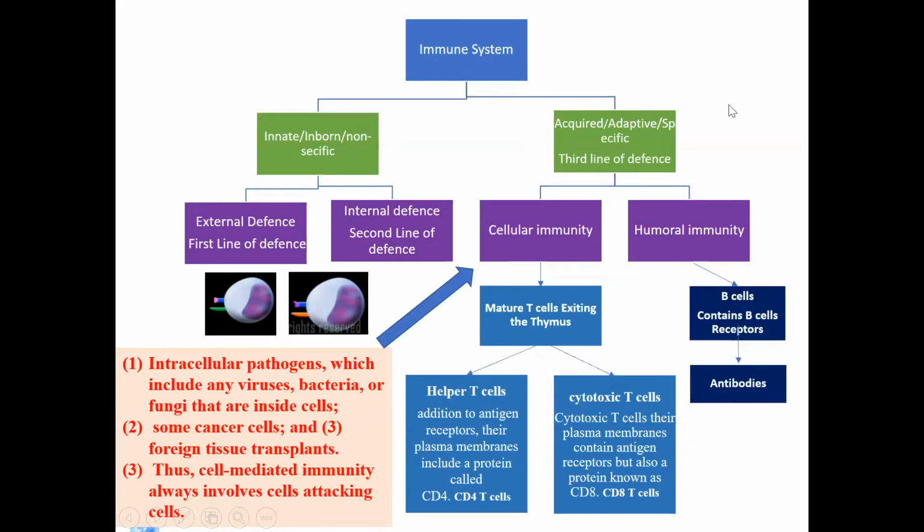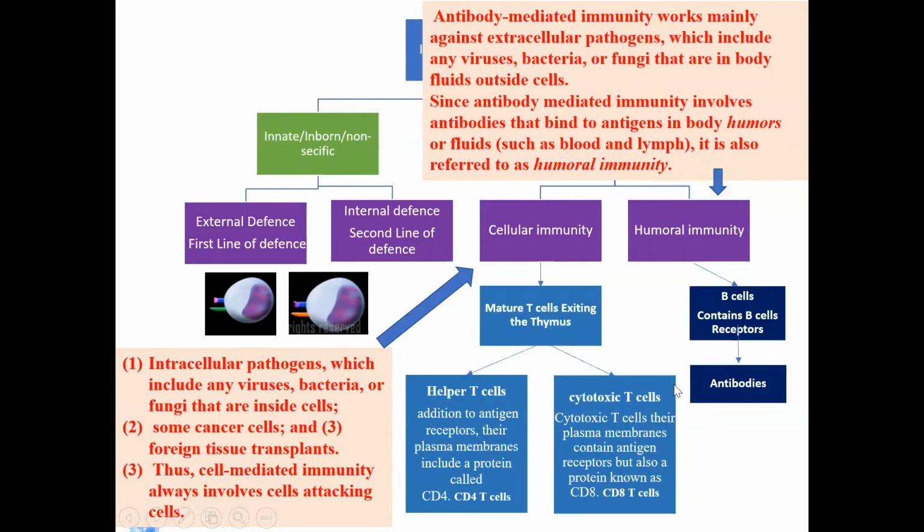Whereas, when we talk about humoral immunity, this is mediated by antibodies. And since these antibodies are produced by B cells, we are categorizing B cells under humoral immunity. So basically, what we call antibody mediated immunity works mainly against extracellular pathogens.